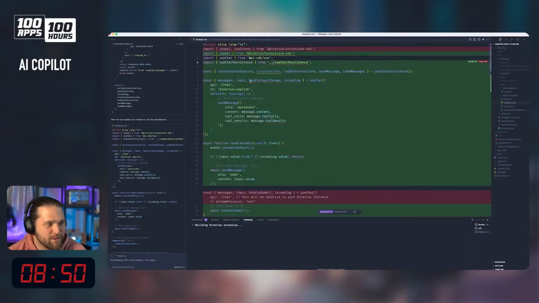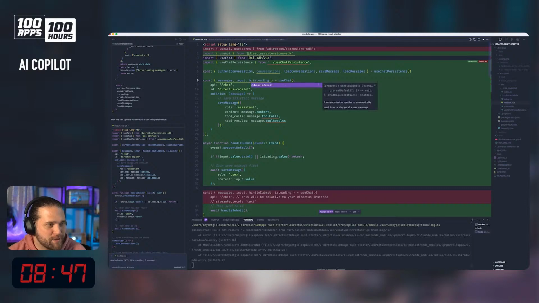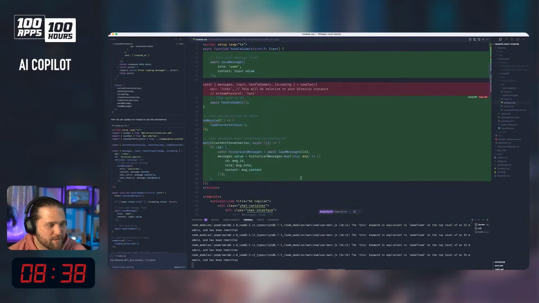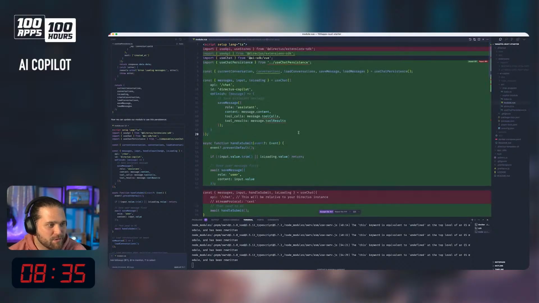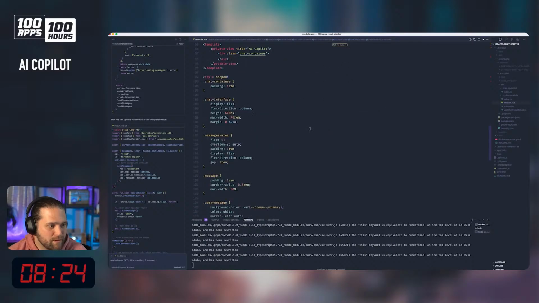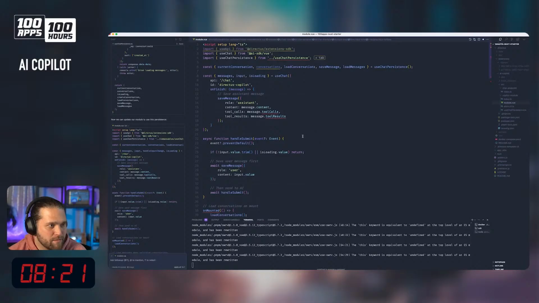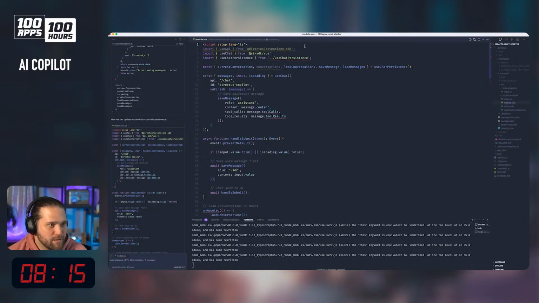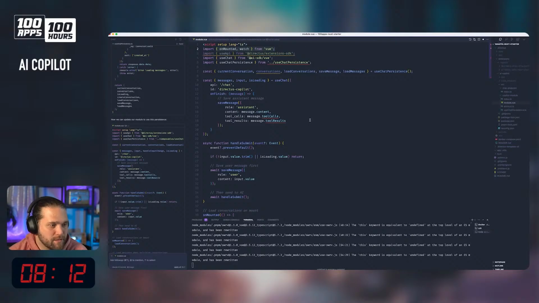And there is no handle input change, right? Handle submit, load conversations, handle submit, use chat, stream protocol, save message. vModel input. We do have inputs. We need to import onMounted watch from Vue.